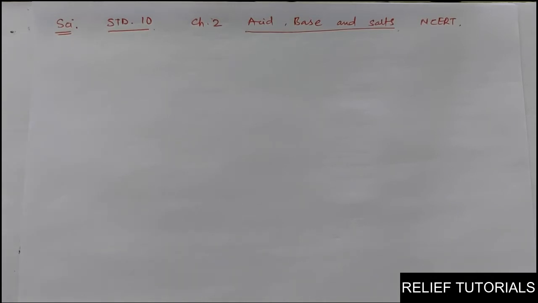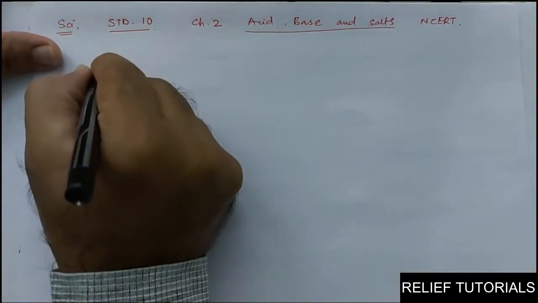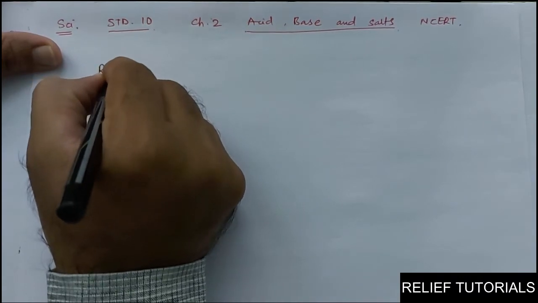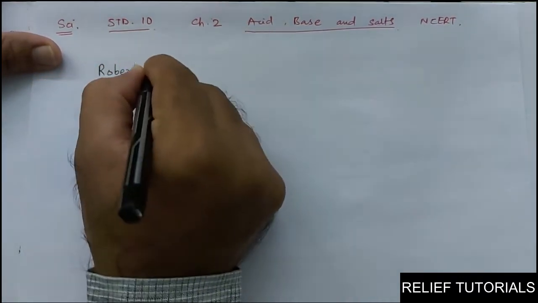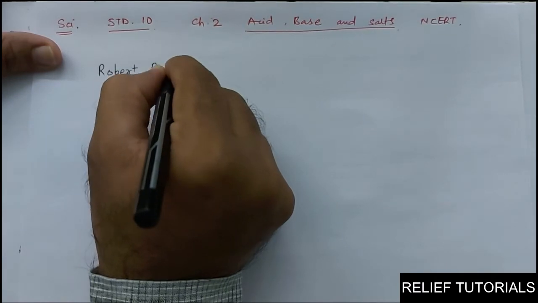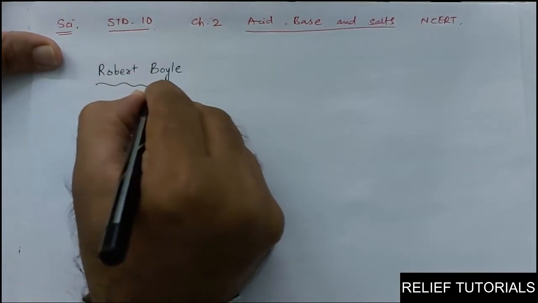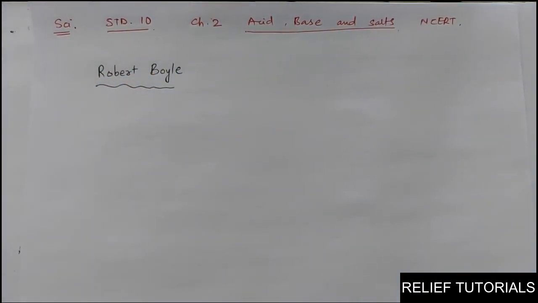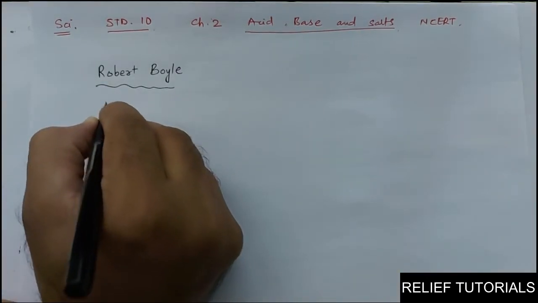Almost before 400 years, Robert Boyle was the first person who has suggested a definition for acid, base. According to him, what is acid?